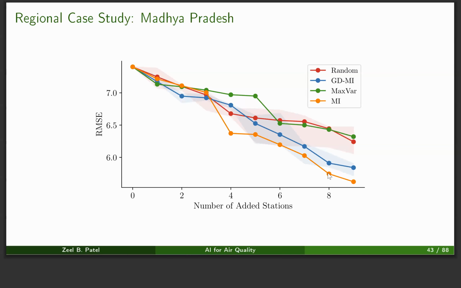The first result plot is looking like this, where we chose Madhya Pradesh as our experimental grid, and we tried to install 10 sensors here and saw the improvement in RMSE over time. We see that MI, which is the greedy MI here, performs the best as expected. Then our GDMI method, which is shown in blue, is also very close to the MI with some constant gap. And we see that random and maximum variance are not able to do very well.